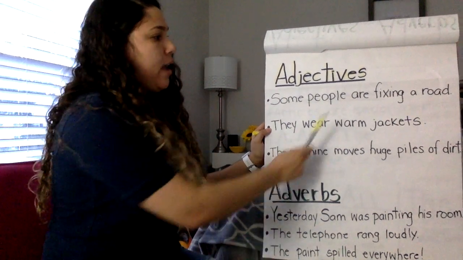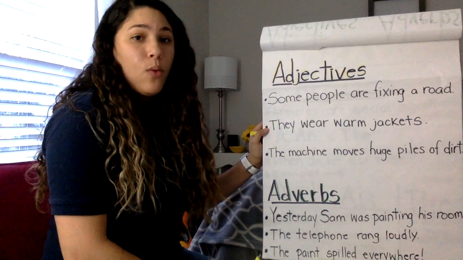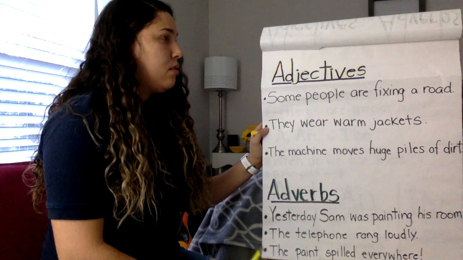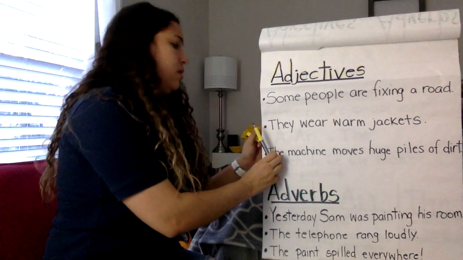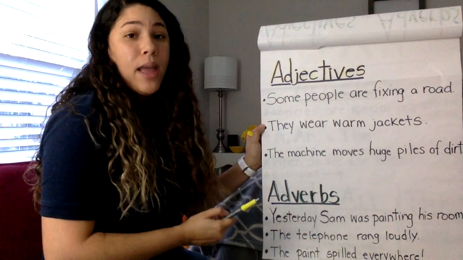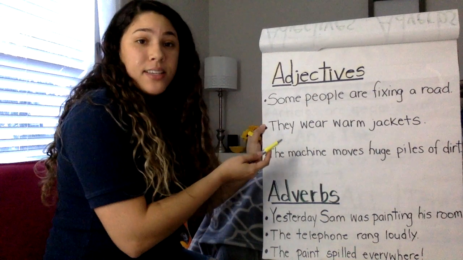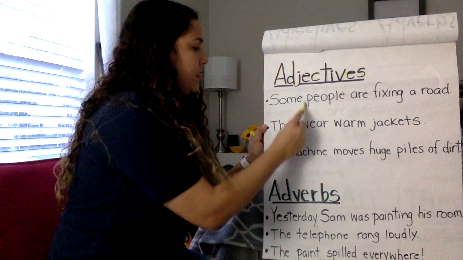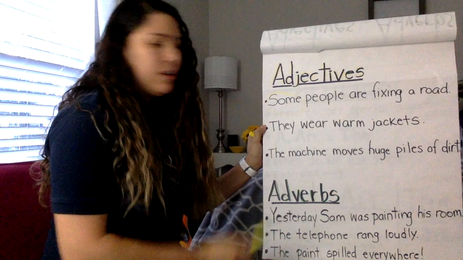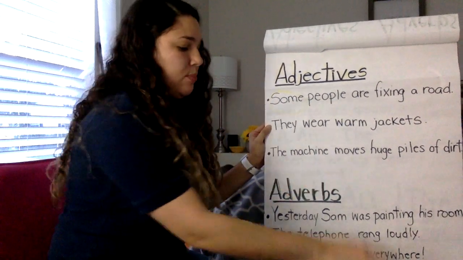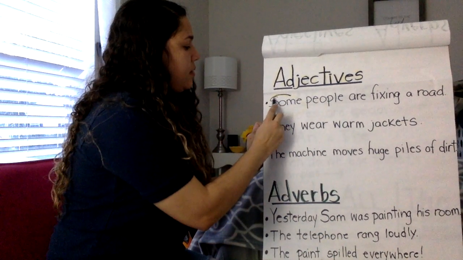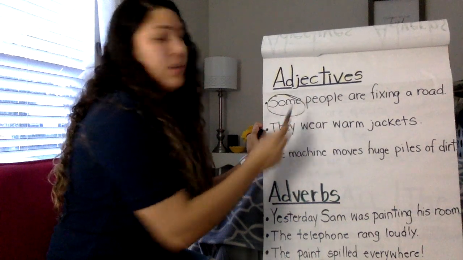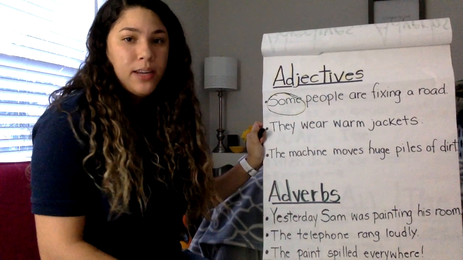Nope. Okay, people is a noun. What kind or how many people? There is a description for that. It tells us some people. Oh, you cannot see that, so let's circle it in black. Some people. Right? It tells us how many.